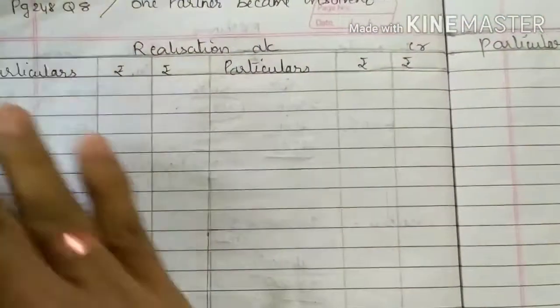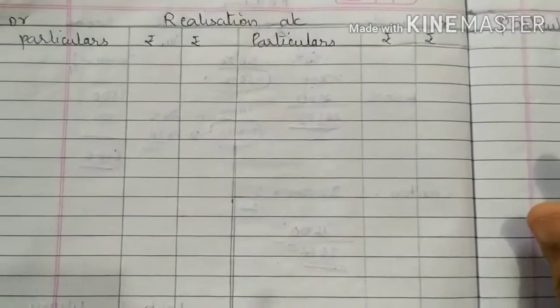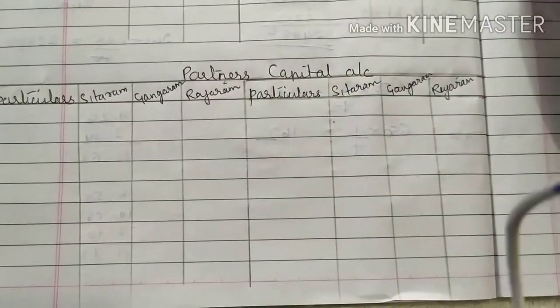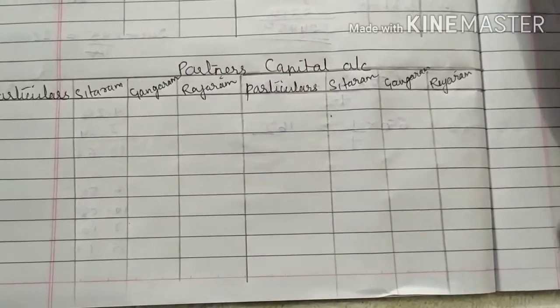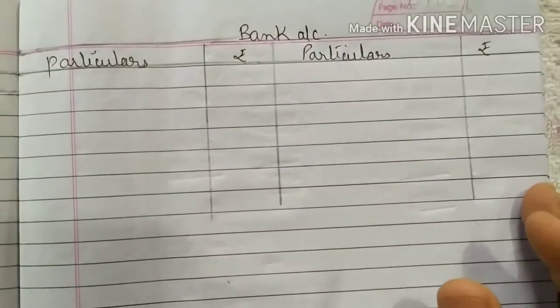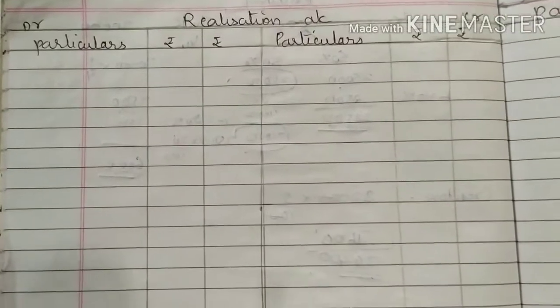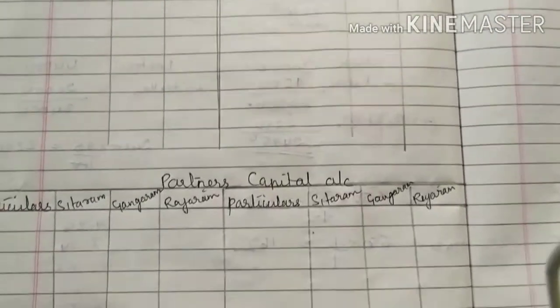We have to prepare the realization account, then the partners' capital account. There are 3 partners, so we have to prepare the partners' capital account, then the bank account. As the bank balance is given to you, we have to prepare the bank account. So the 3 accounts we have to prepare: first the realization account, then the partners' capital account, then the bank account. Now we'll start posting.